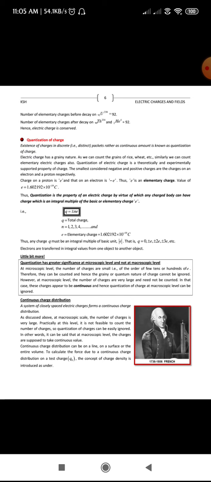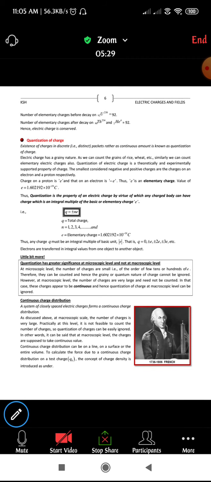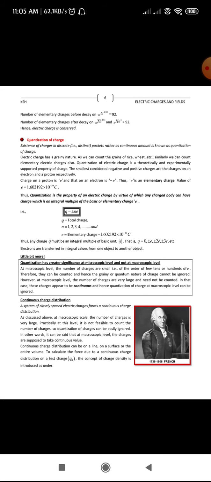Next, coming to the continuous charge distribution. At the microscopic level, if you want to calculate the total charge present inside the body, you make use of the quantization of charge, right? When there are only a few charges present inside the body, you can easily calculate it, okay?